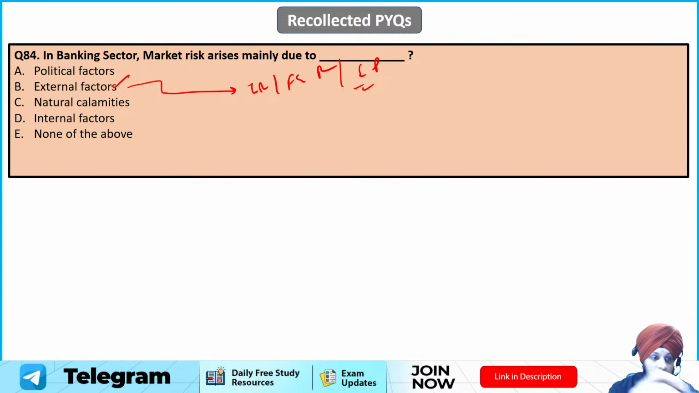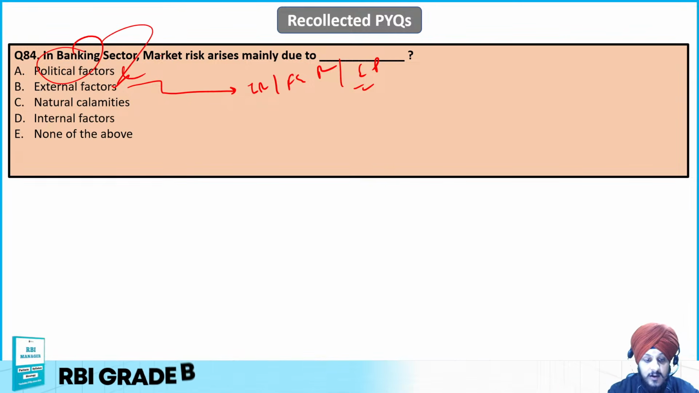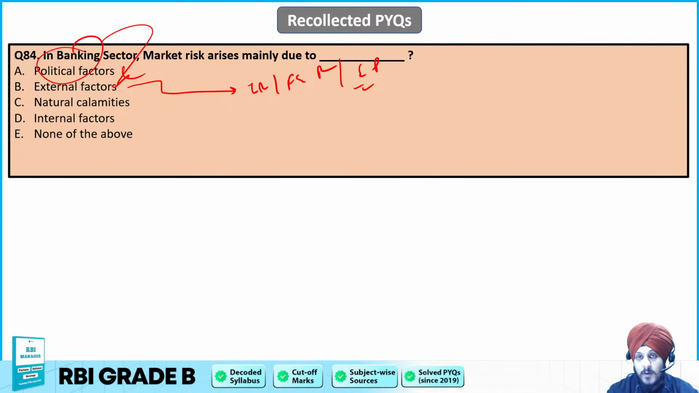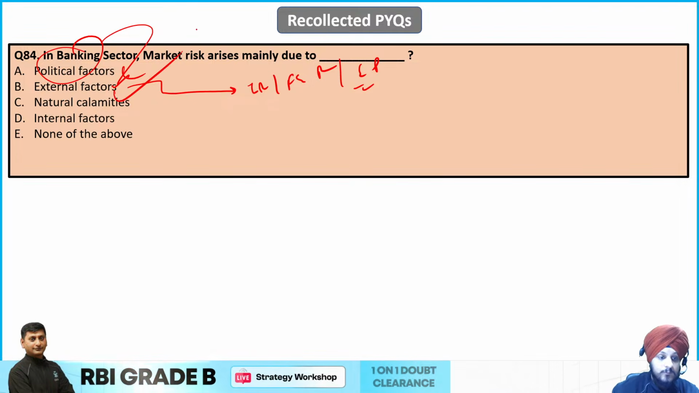Don't think that it is going to be political factor, because political factor is a part of external factor. It may impact market, but they are one part of the external factors only. Mainly it is going to be because of external factors. So B is going to be the answer to this question.